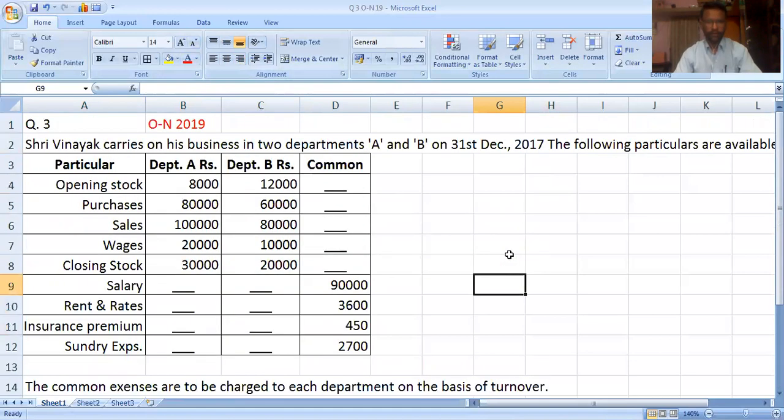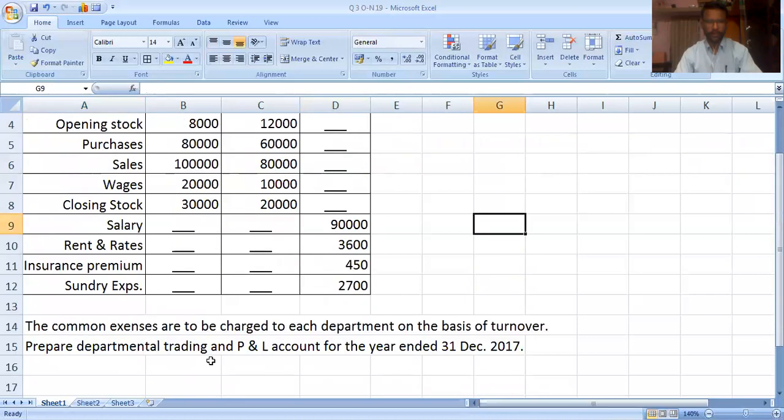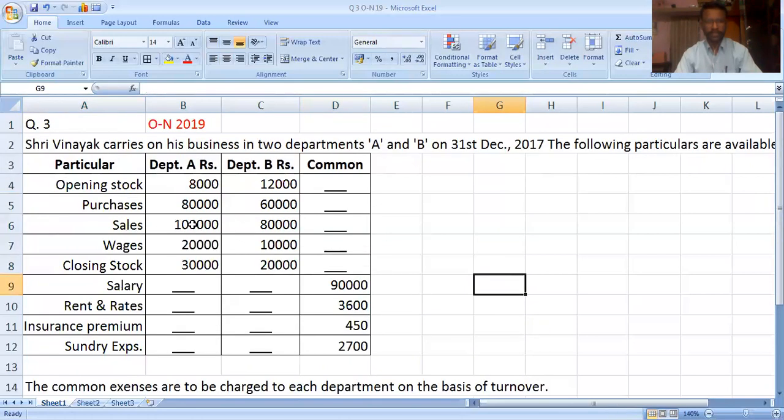Now I am going to take the solution of this question. In this question, common expenses are to be charged to each department on the basis of turnover. Common expenses means salary, rent, insurance, sundry expenses. Distribution of these four items is on the basis of turnover. Turnover means our sales.